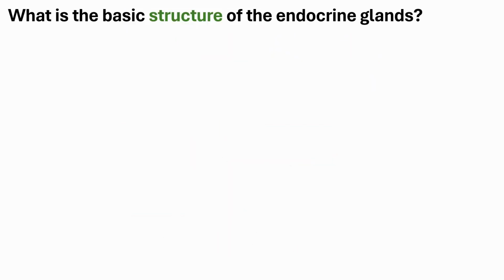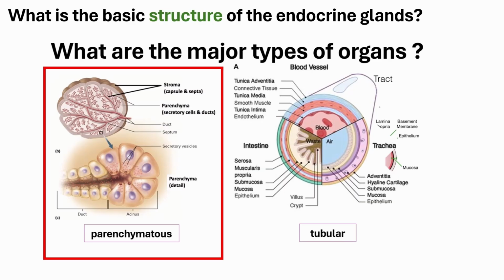Okay, so what is the basic structure of the endocrine glands? Of course, your endocrine glands, just like your exocrine glands, are parenchymatous in nature.